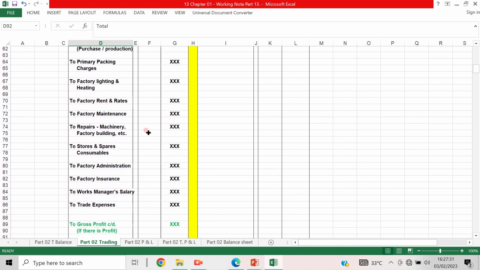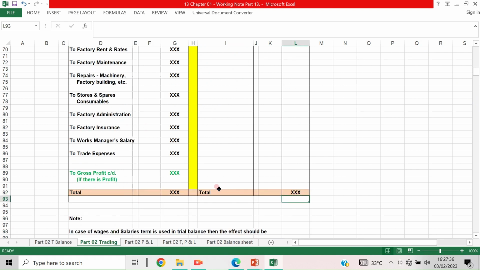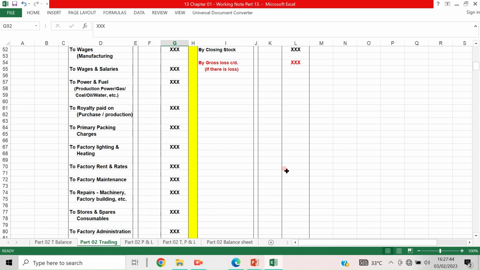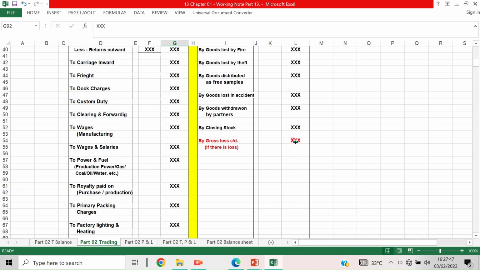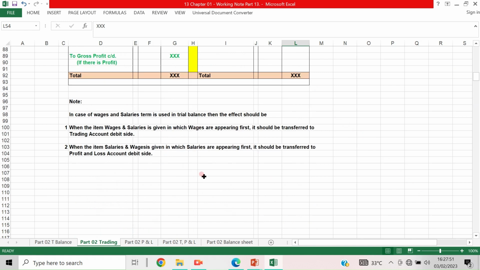So if this total is more than this total, then there will be a gross profit. Whereas if this total is more than this, then there will be a gross loss. Okay, you understood? That is as simple as that.